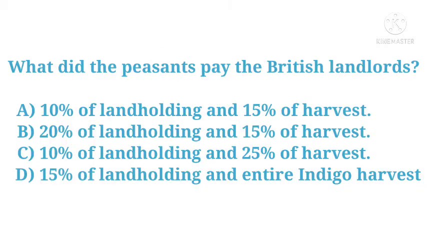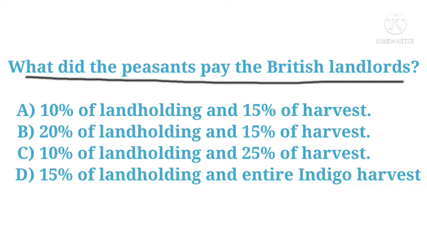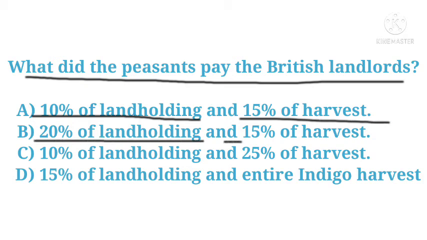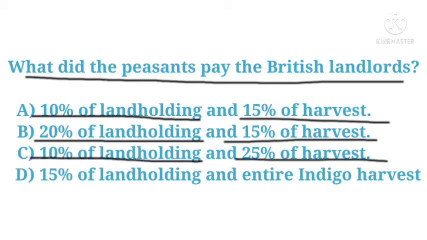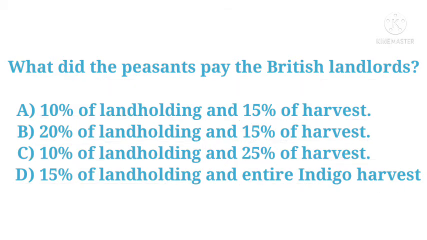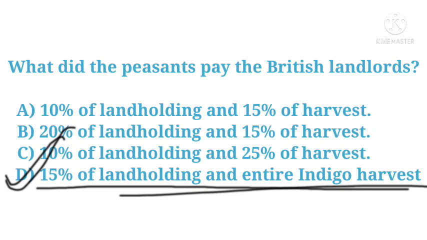Next question is, what did the peasant pay the British landlords? Options are 10% of landholding and 15% of harvest, 20% of landholding and 15% of harvest, 10% of landholding and 25% of harvest, 15% of landholding and entire indigo harvest. And the correct answer is 15% of landholding and entire indigo harvest.